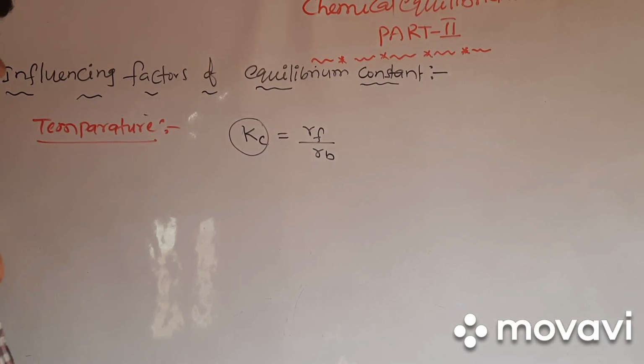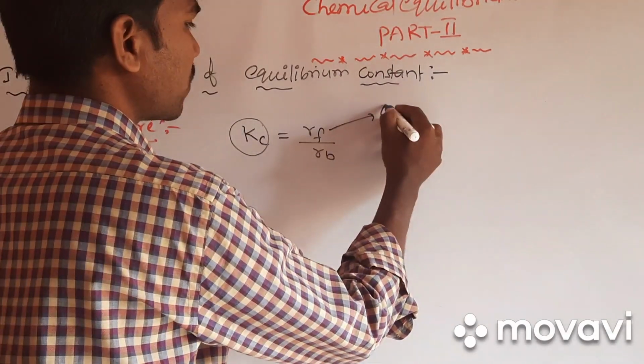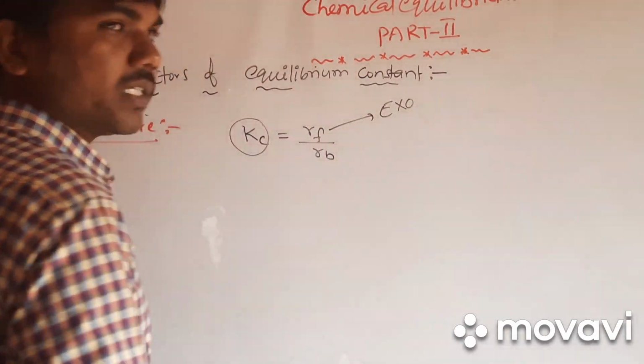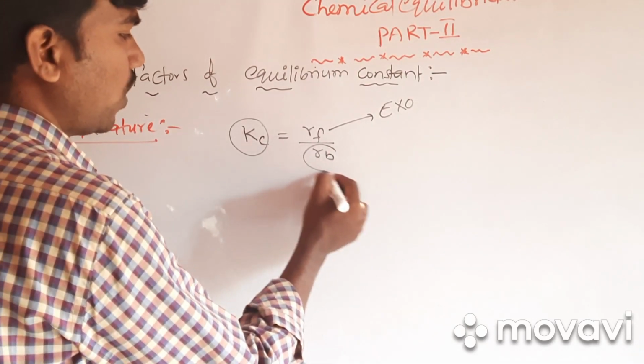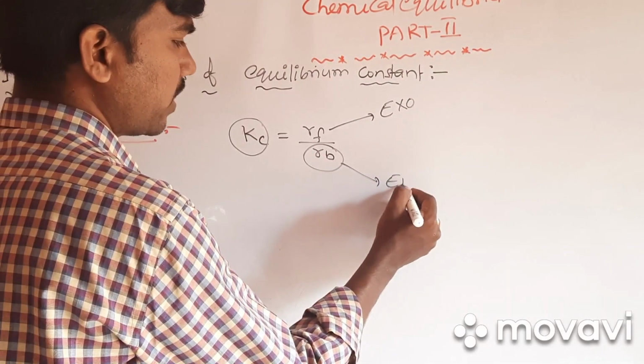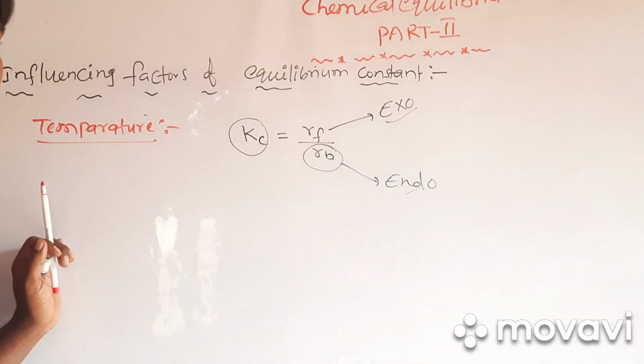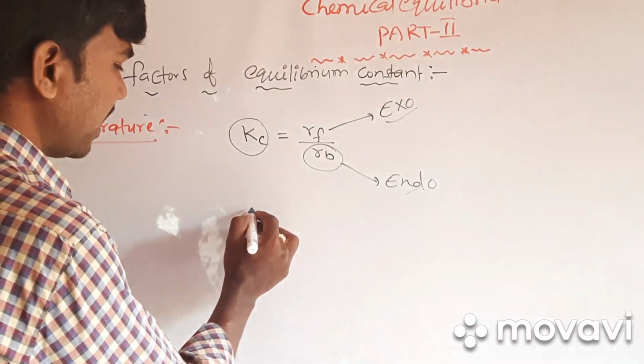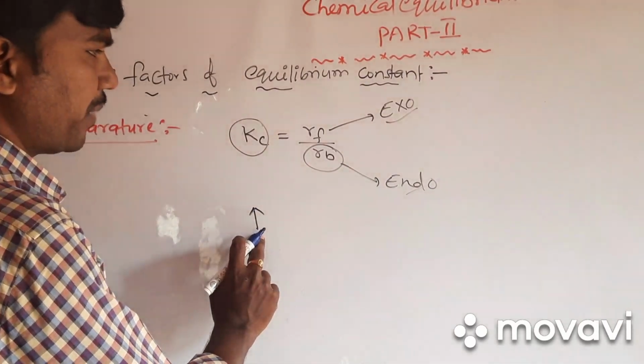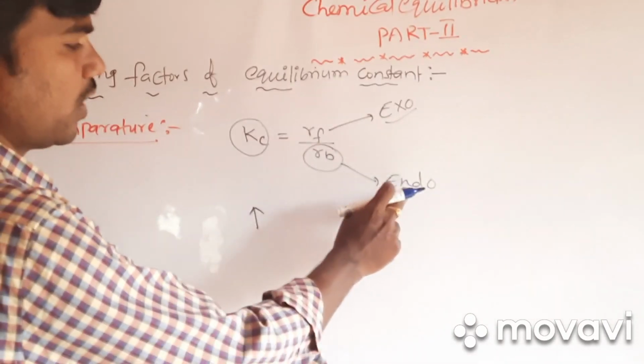For example, if the forward reaction is exothermic, then the backward reaction should be endothermic, right? Increasing temperature is a favorable condition for the endothermic reaction.